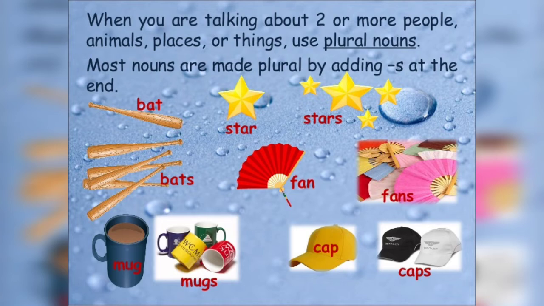When you are talking about two or more people, animals, places, or things, use plural nouns. Most nouns are made plural by adding s at the end. So I repeat, most nouns are made plural by adding s at the end. For example, bat, bats, star, stars, fan, fans, mug, mugs, cap, caps. So you can see here we have added s in order to make the plural form of a noun.